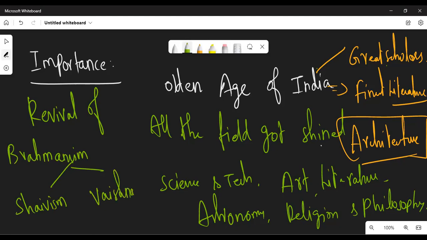Shaivism is said to be the worship of Lord Shiva. Vaishnavism is said to be the worship of Lord Vishnu.